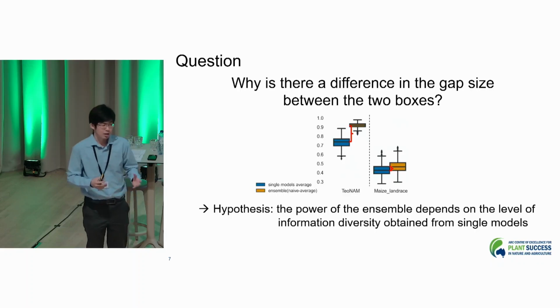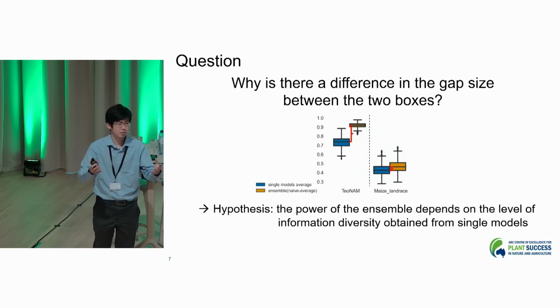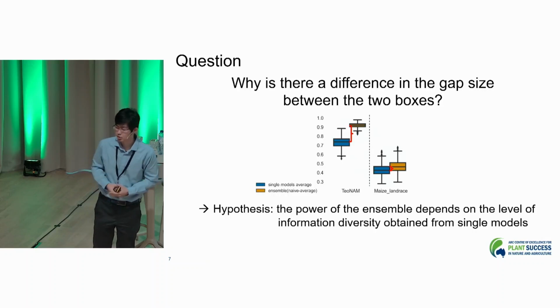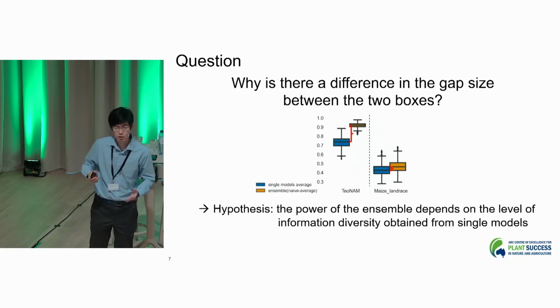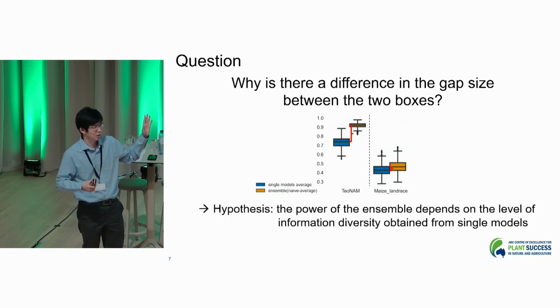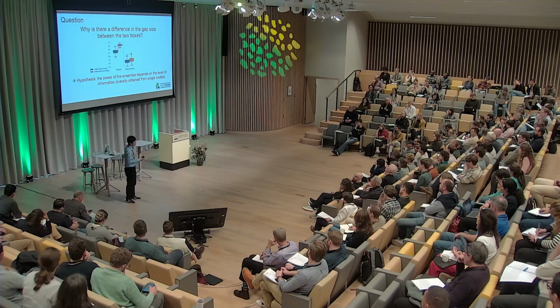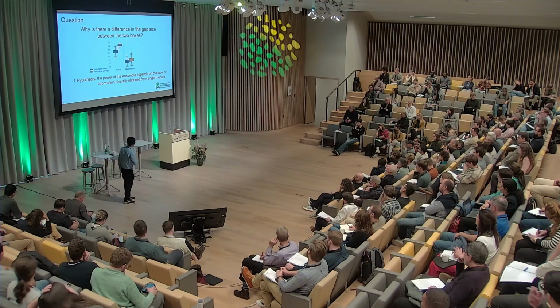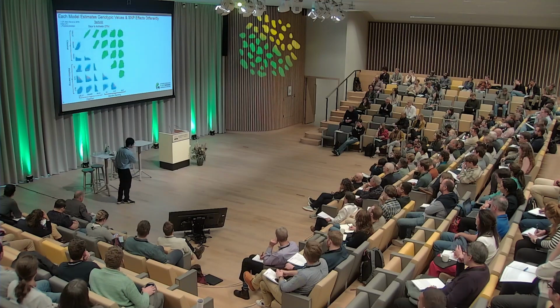But if each of the single models captures similar information, then the ensemble just generates another similar prediction, which won't increase the prediction performance that significantly. This explanation can be reasonable, but we have to validate whether this understanding is right or not by constructing one plot called a scatter plot matrix like this.